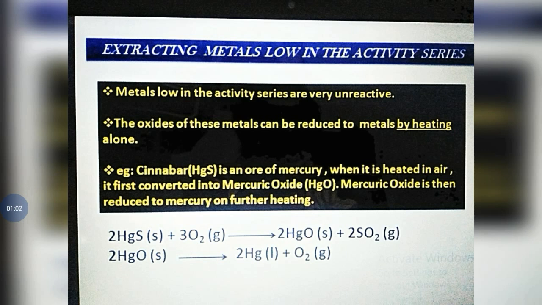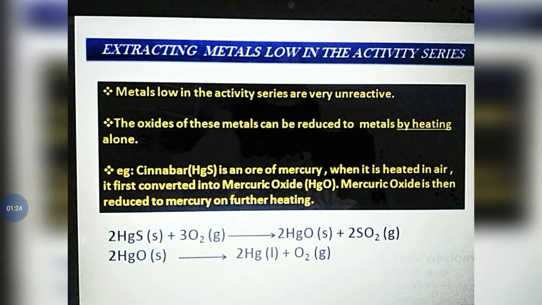Again when we heat it, it converts to pure metal. Three steps are there. So first, here you can see one example. Cinnabar is an ore of mercury. When it is heated in air, it first converts to mercuric oxide. Again when we heat it, mercuric oxide gives pure mercury. So this is just three steps.